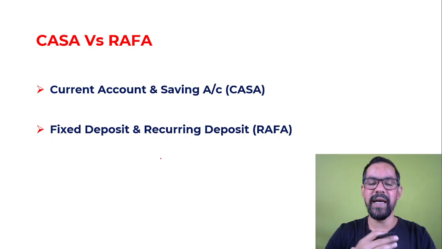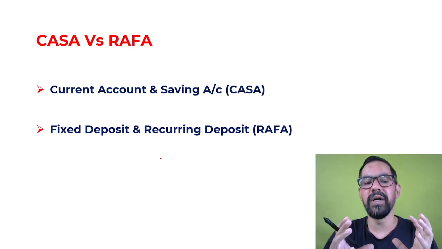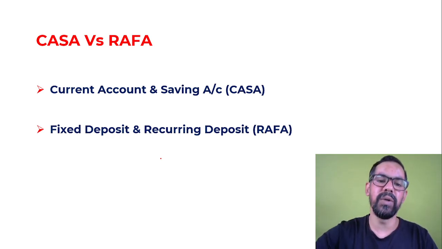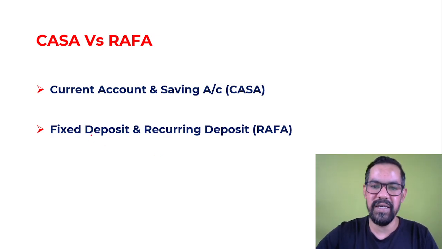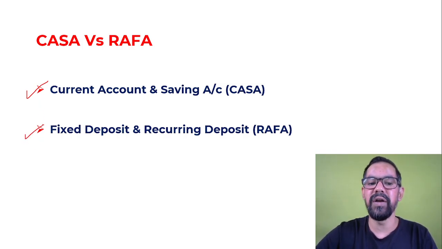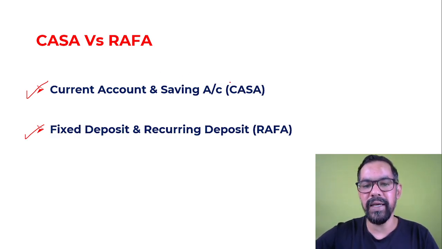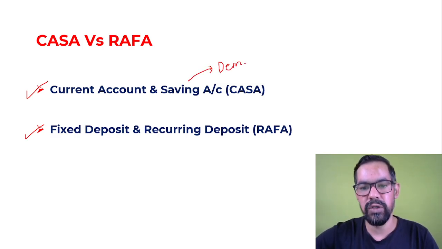I hope you have heard about CASA deposit and RAFA deposit many times. First, you need to know the abbreviations of CASA and RAFA. CASA stands for current account and savings account, and RAFA stands for fixed deposit account and recurring deposit account. The CASA deposits are also known as demand deposits.